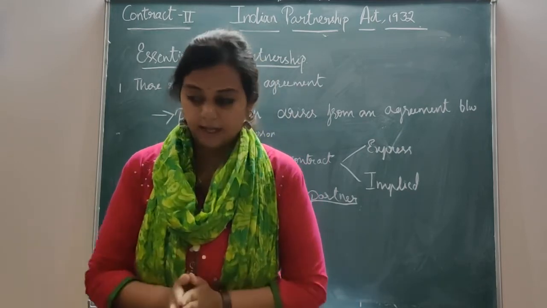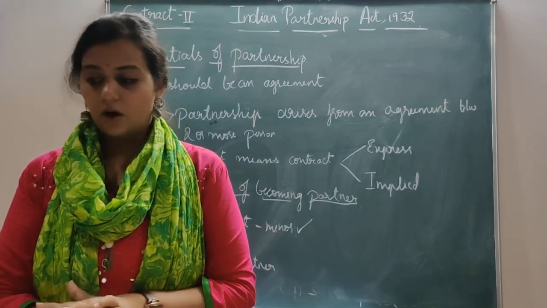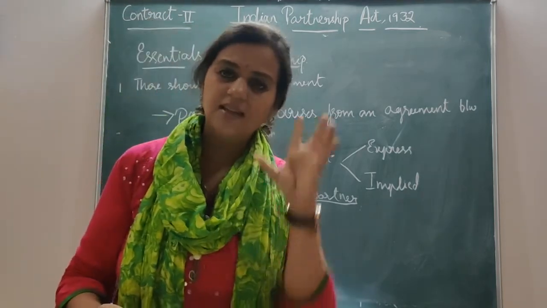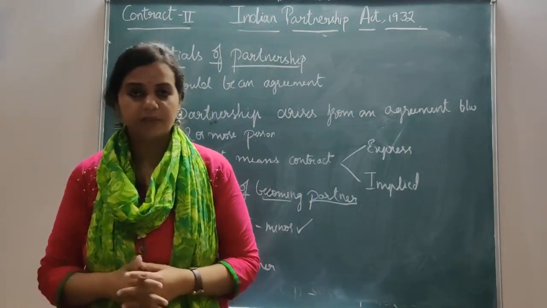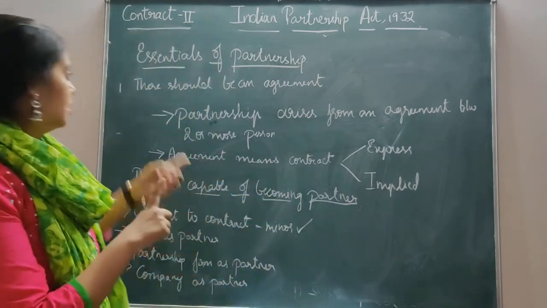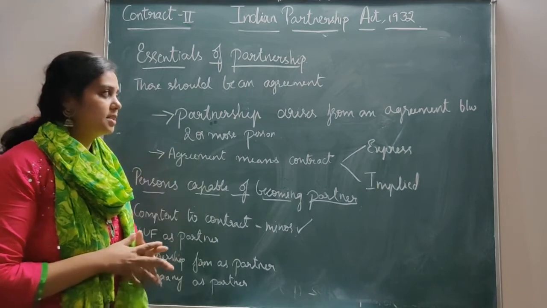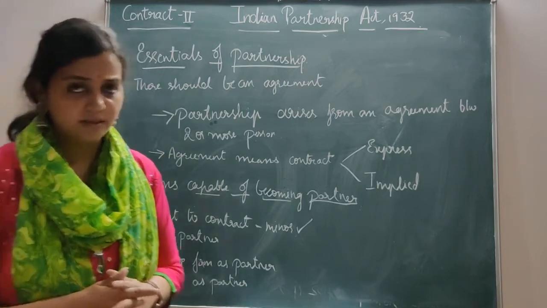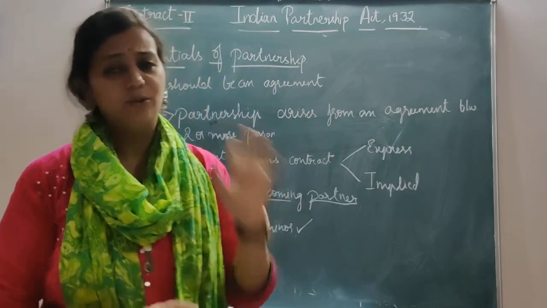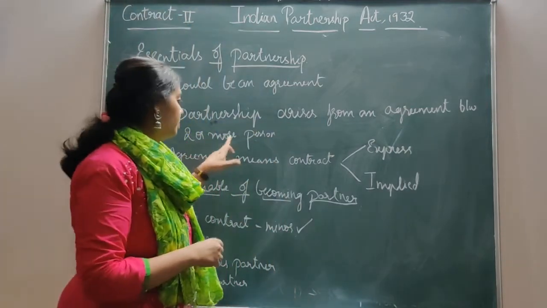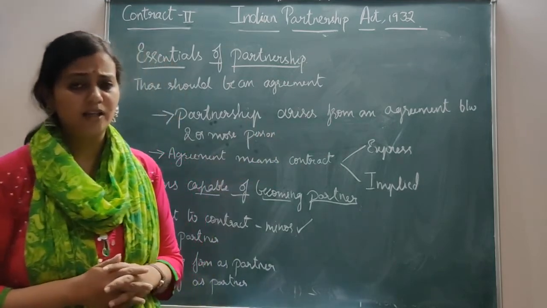The name which is given to the business carried on by the partners is called the firm's name. So for partnership, it is always the firm's name. Now let's get back to the first point again. There should be an agreement. Partnership arises from an agreement between two or more persons. There should be two or more persons. Two is the minimum limit. There should be at least two. So when two or more persons enter into an agreement, there exists a partnership.